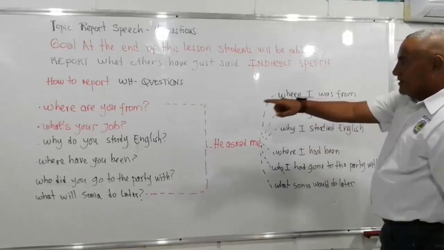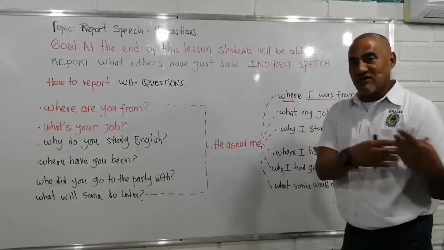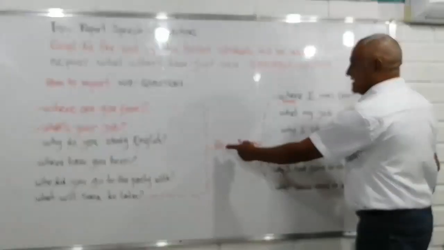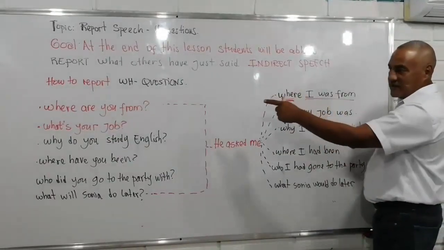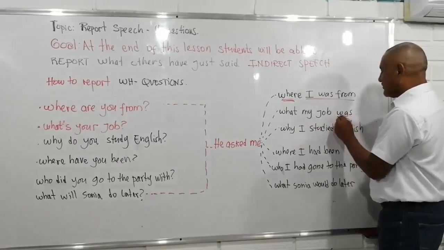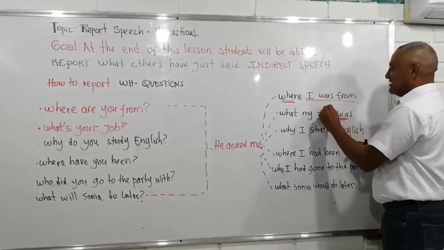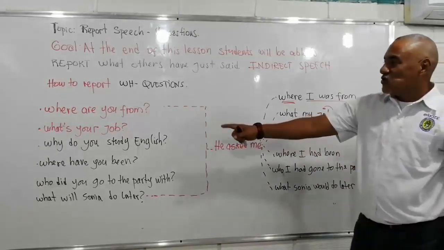Alright? Number 2, what's your job? Then I will say to others what I was asked. He asked me what my job was. Right? Present simple, then simple past.